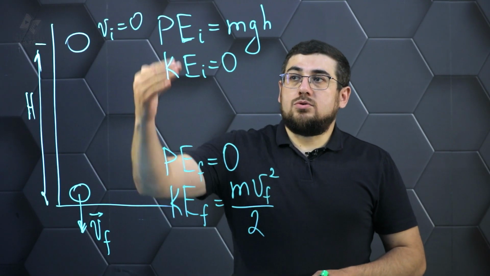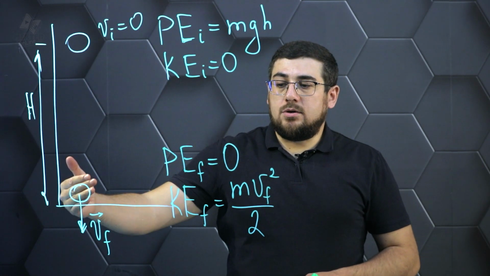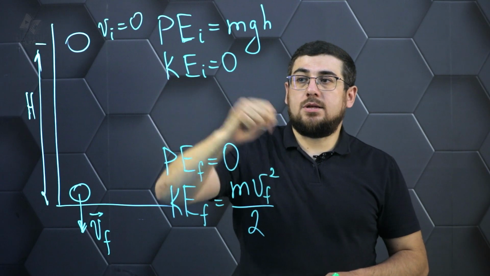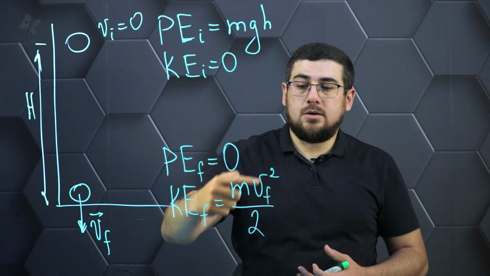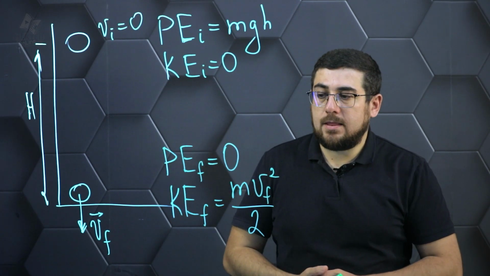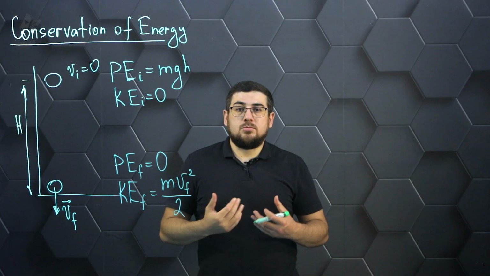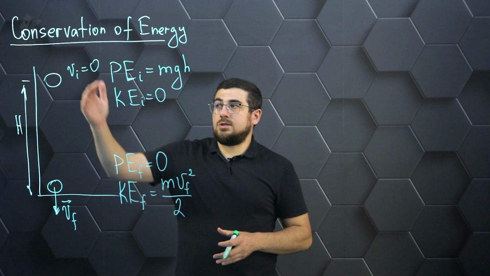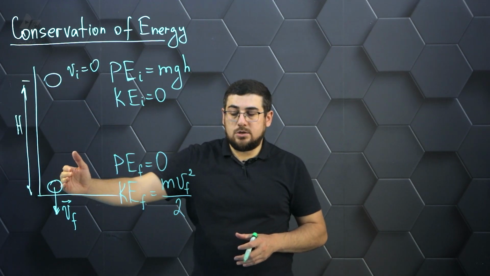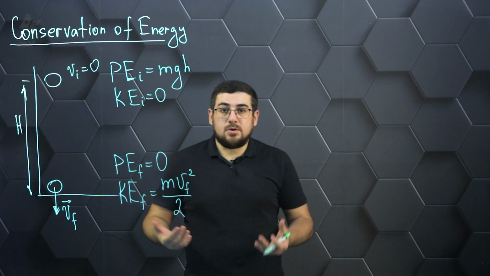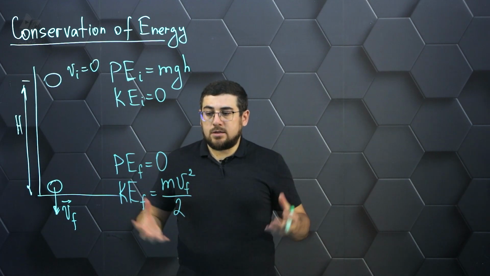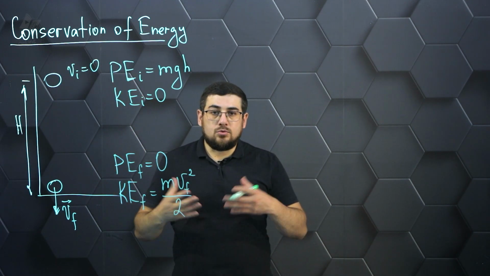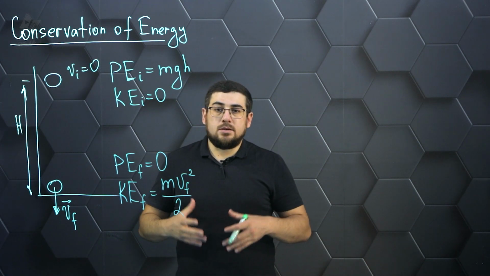What do we see in this situation? We see that the potential energy during this fall has decreased from its value mgh to zero. Kinetic energy, on the contrary, increased from 0 to mv squared over two. In this case, we can see that there was a transition of energy from one form to another, i.e., potential energy changed into kinetic energy, and we can say that the total energy of this object, that is the sum of all kinds of energy at each point, will remain constant if there is no external influence on the body.